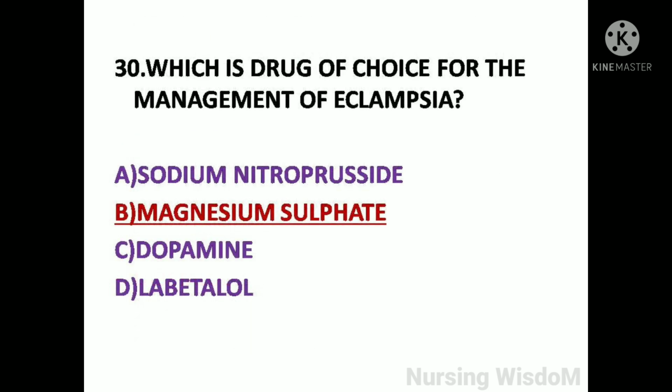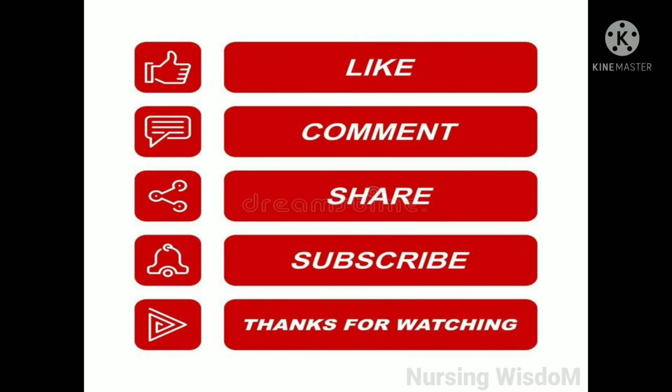So, which is the drug of choice for the management of eclampsia? Option B, magnesium sulfate. I hope you understood.